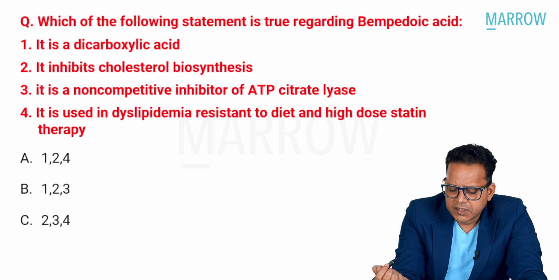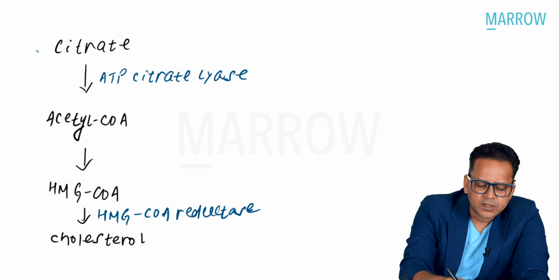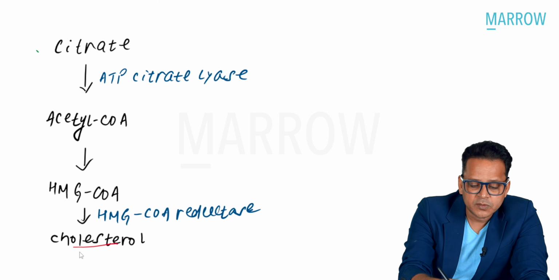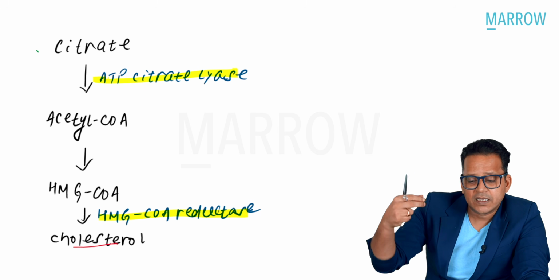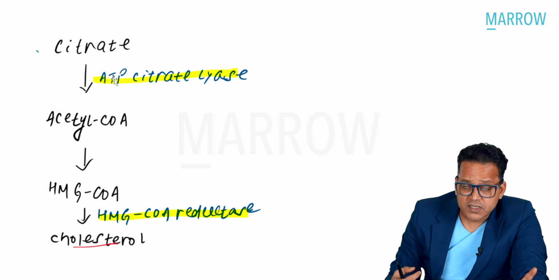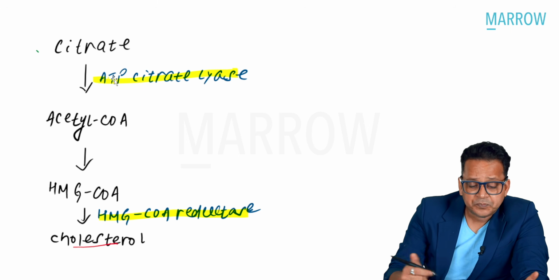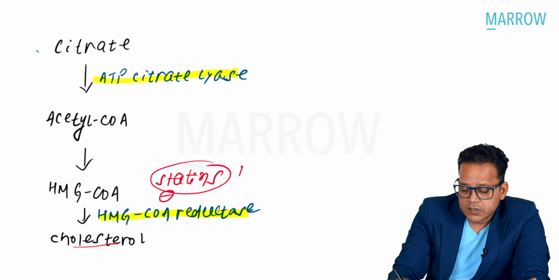All right, which of the following statements is true regarding bempedoic acid? Let us see what bempedoic acid is. Now remember, cholesterol synthesis happens from citrate. Two enzymes participate here: ATP citrate lyase and HMG coenzyme A reductase. So citrate forms acetyl coenzyme A, then HMG coenzyme A, then cholesterol. The drugs that we know are called statins. Statins are the drug of choice to decrease LDL.